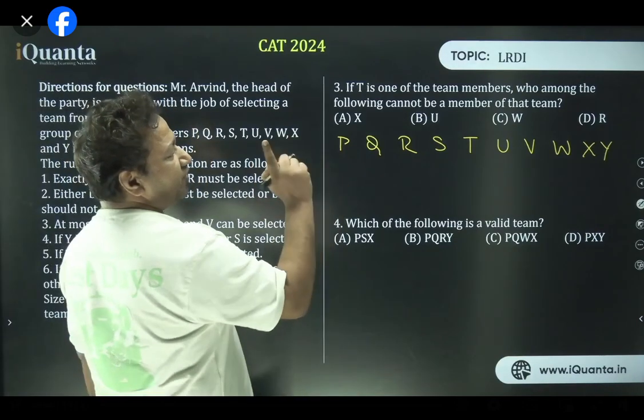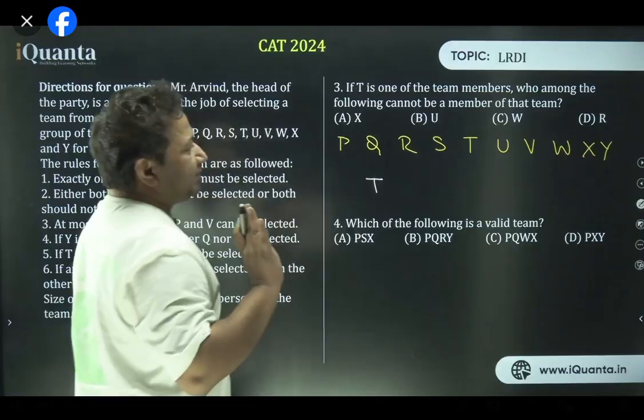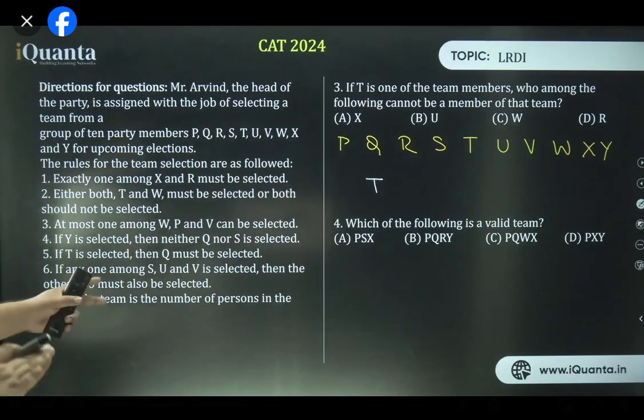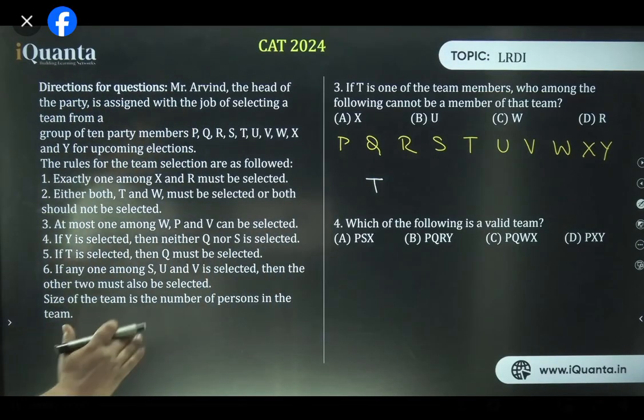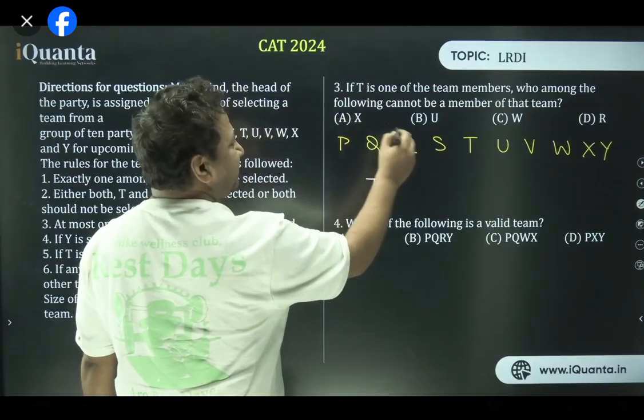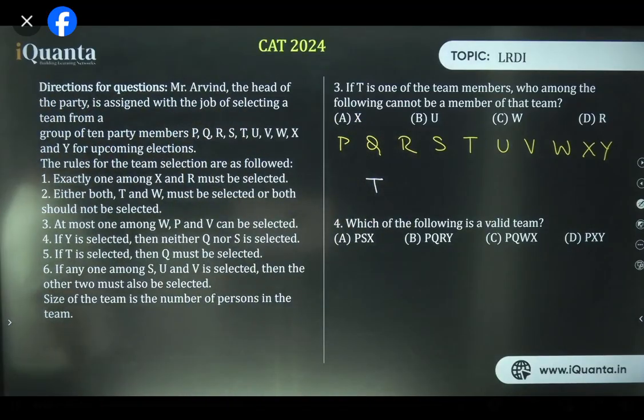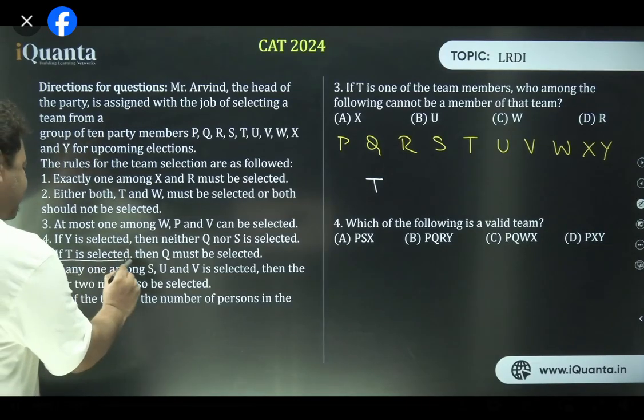If T is one of the team members, T has been selected. When T is a member, then a lot of other members are possible. We have to tell which of the following from X, U, W, and R cannot be part of that team. Okay, that's what we need to find out. Point number 5: if T is selected, then Q must be selected.